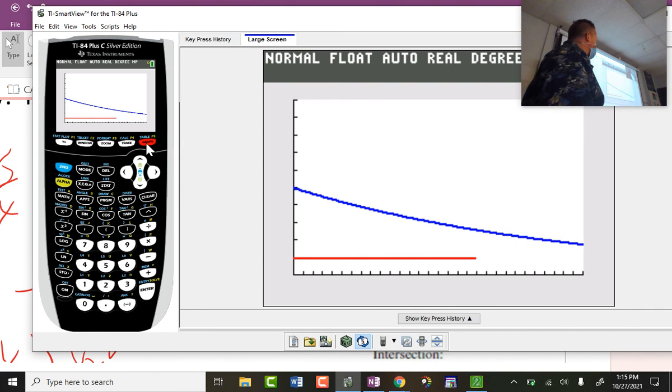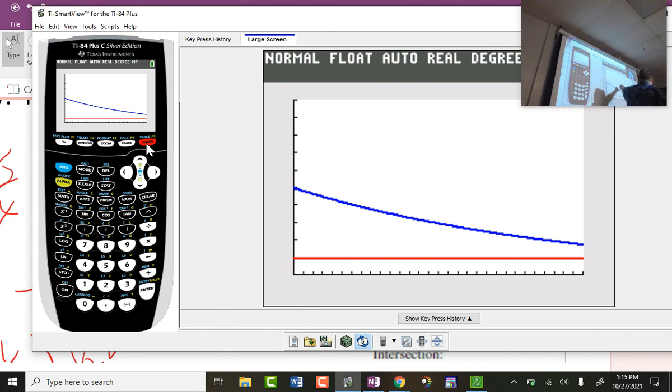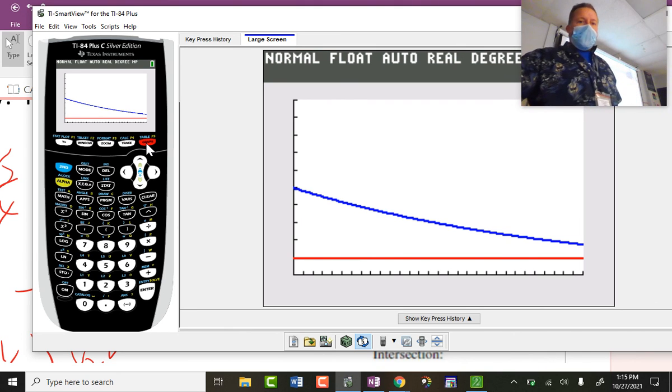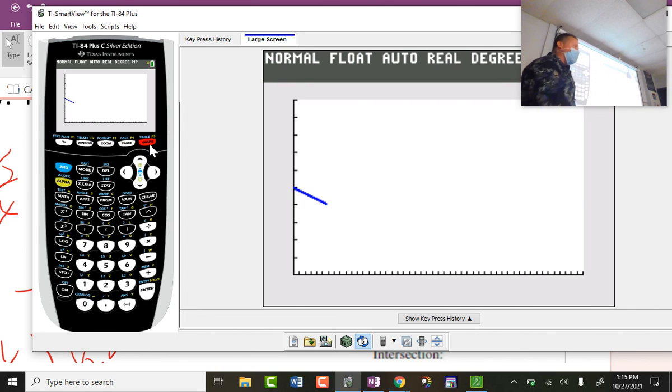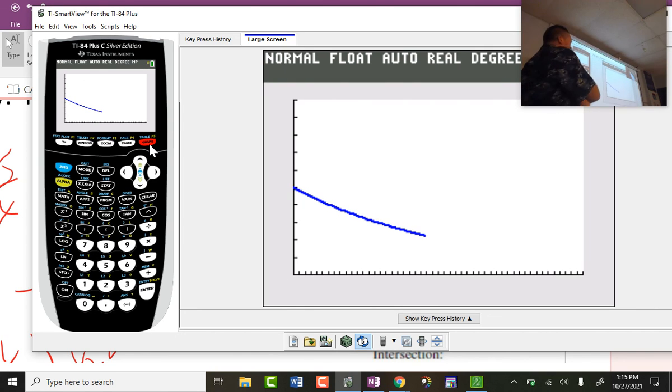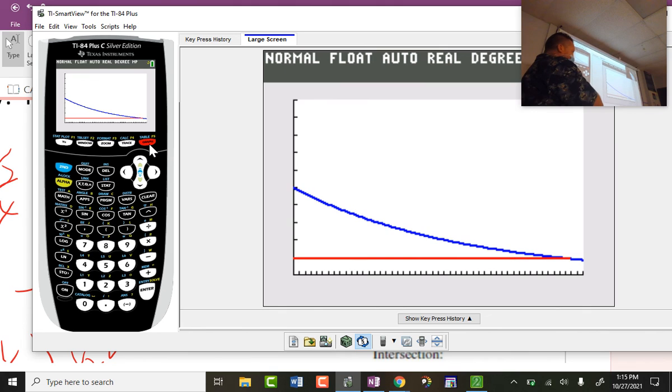Oh, and then there's the horizontal line y equals 1. Yeah, I think as a human you could see these are eventually going to cross. I just haven't gone far enough. So therefore, I have to go back to my window, and I'm glad the Y window thing happened to me. So I have to go to like 50. I just have to extend this further because it's going to happen further out in time. Now I see more of that classic decreasing or decaying exponential graph. And then I did it. Looks like we have an intersection.